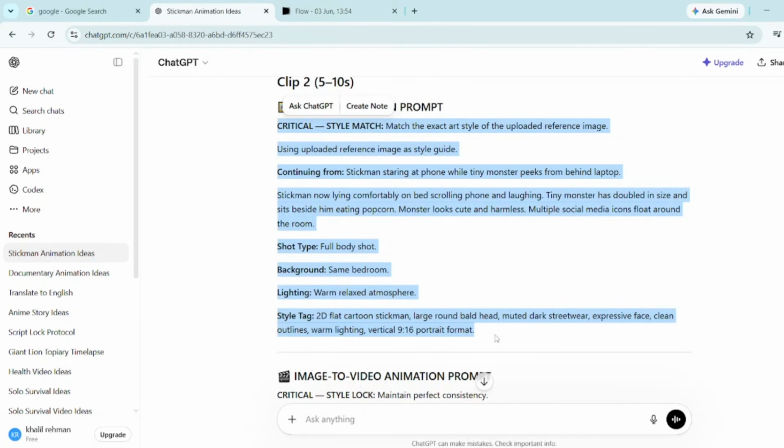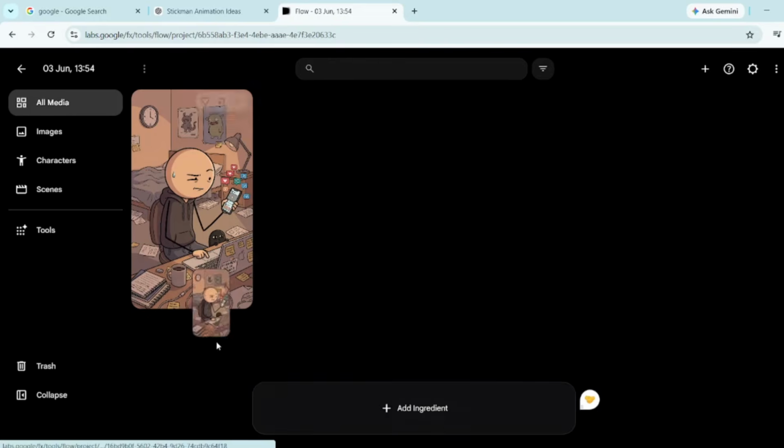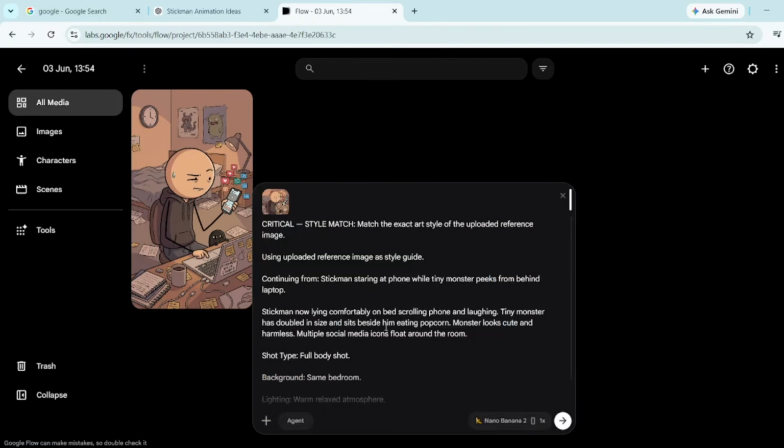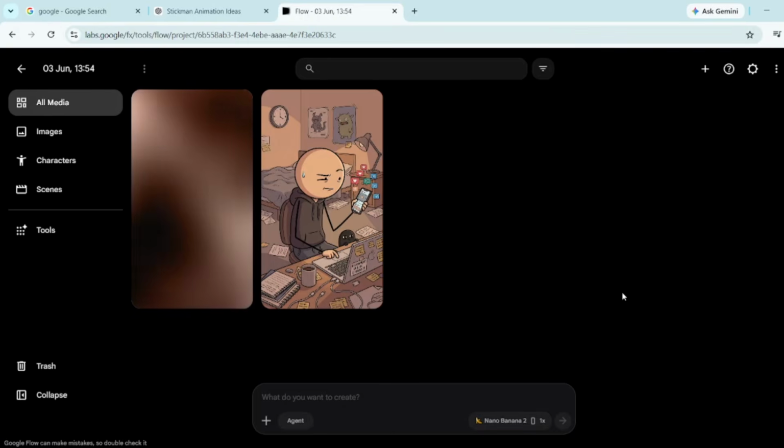Make sure you copy everything carefully, because even a small missing detail can throw off the result. Then come back to Google Flow, paste in the prompt, drag the image you just generated into the timeline as your reference, and hit generate. That's how you keep the style consistent and the story flowing smoothly from one scene to the next of the video.